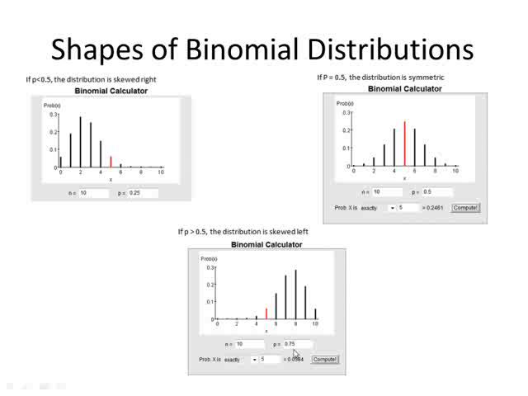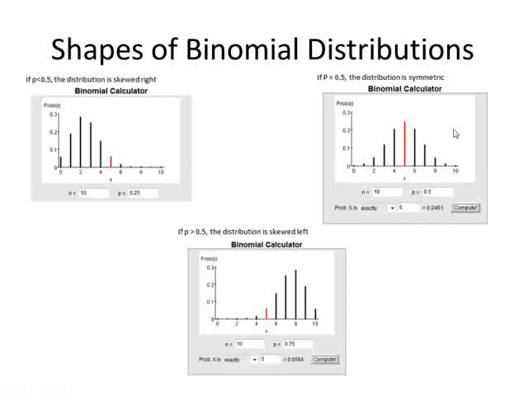And over here, as I increase the probability to 0.75, wouldn't it make sense that with 10 trials and a larger probability, the higher numbers would have a higher probability than the lower numbers? And notice what happens when p is 0.5. It's a symmetric distribution.